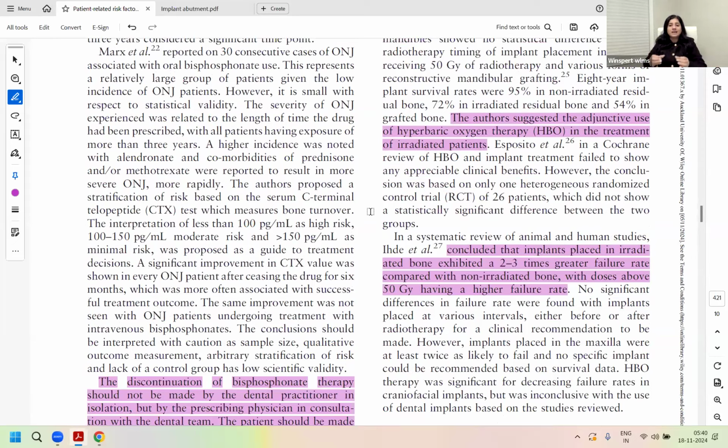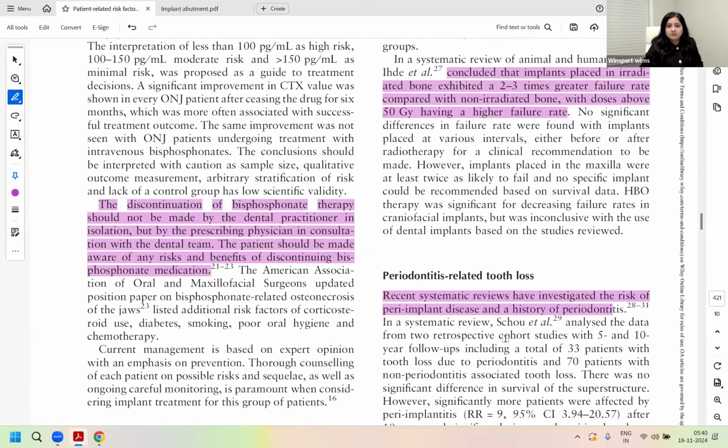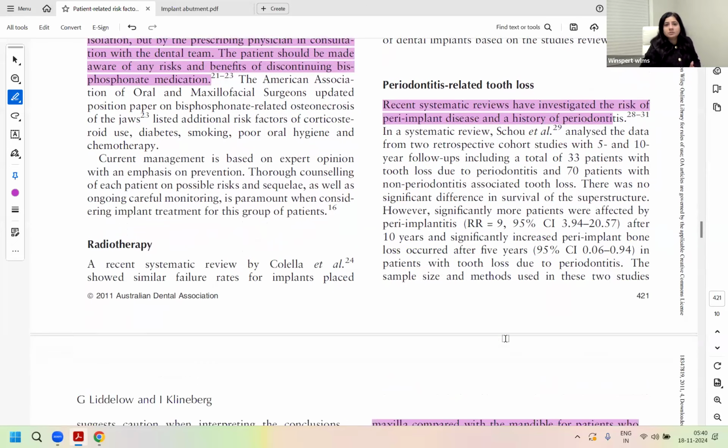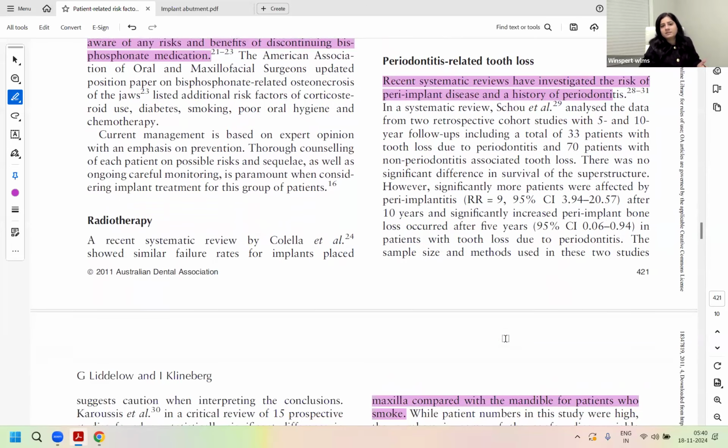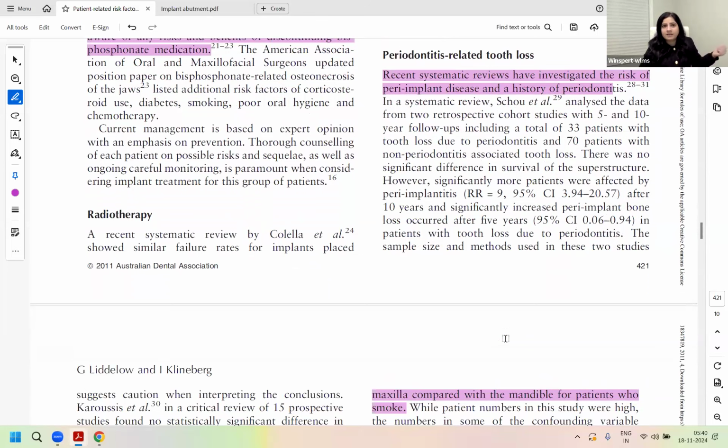So please know that any area, any bone irradiated before with more than 50 gray radiation dose, there is a 2 to 3 times greater failure rate, right? So any patient with that history, in those cases, you can say implant is contraindicated, failure rate is 2 to 3 times higher.